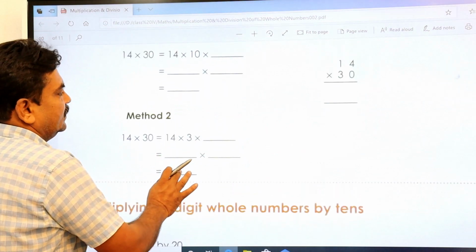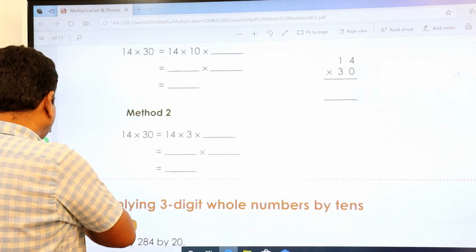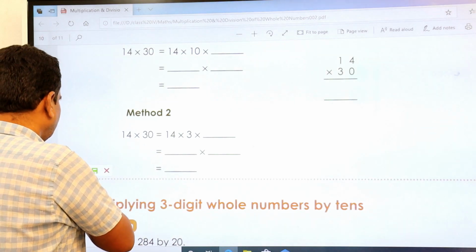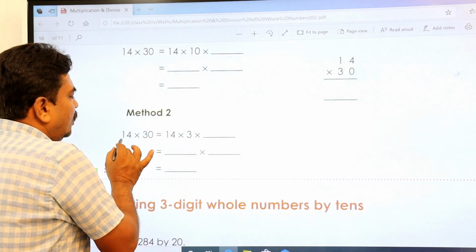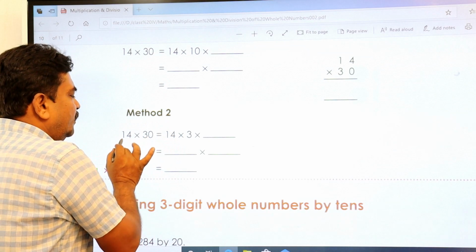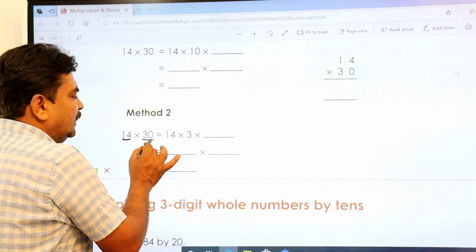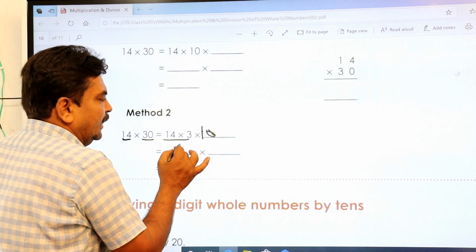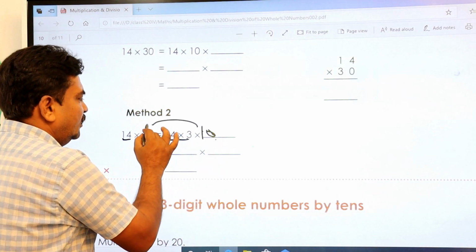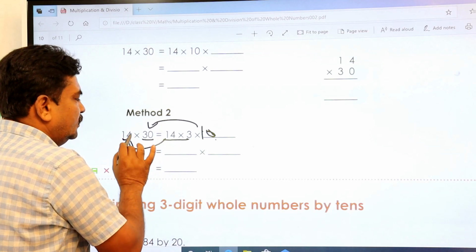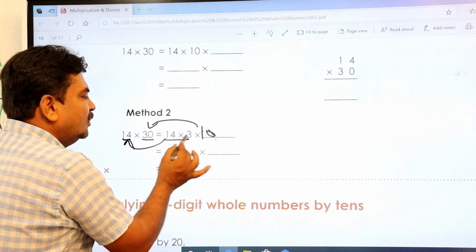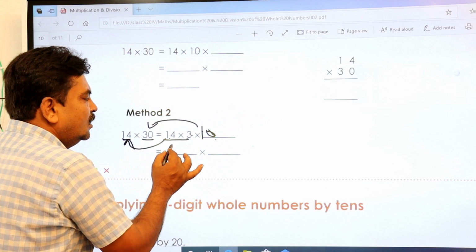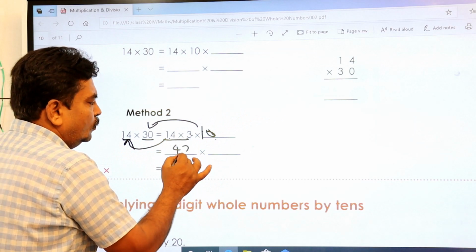Second method, same thing, right? 14 into 30. So 14 into 3 into 10. 3 tens are how much? 30. 14 is here already. So we have split it like this. Now the same thing. 14 threes are how much? 14 threes are 42.